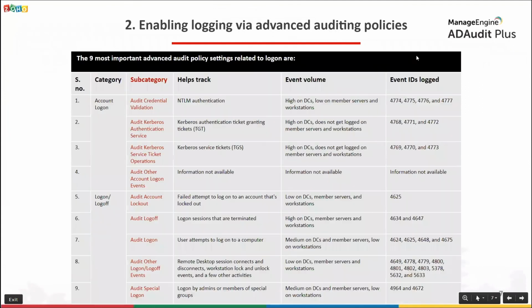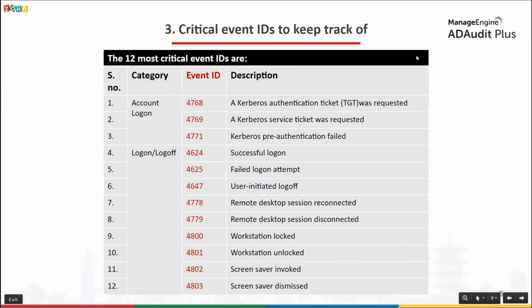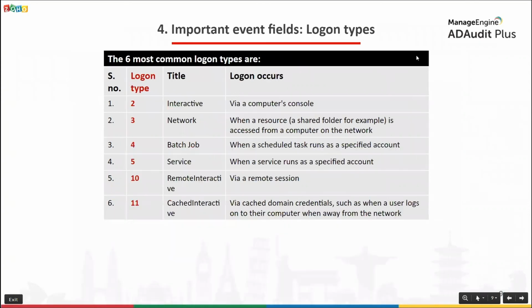We then looked at how you can enable the recording of authentication logon activity happening in your environment via the use of advanced audit policies and how you need to really plan before you enable advanced audit policies. We then looked at 12 of the most critical event IDs amongst the 69 event IDs associated with logon, and the event fields associated with these event IDs that you need to be aware of.